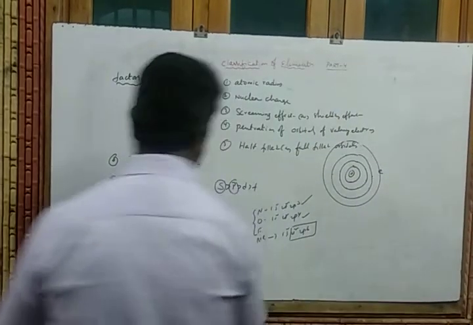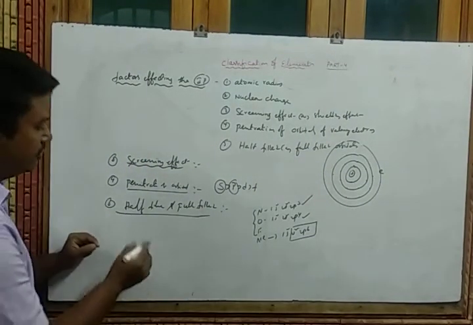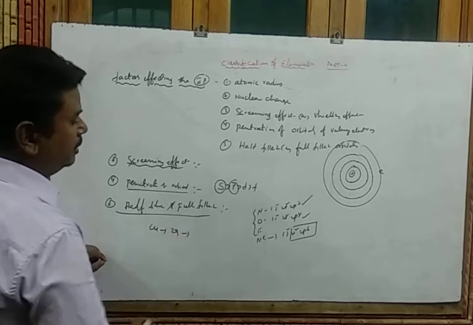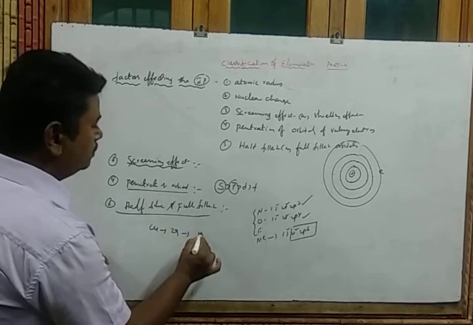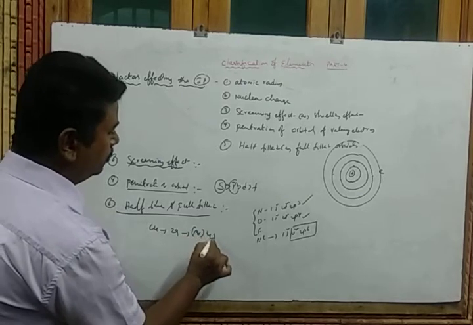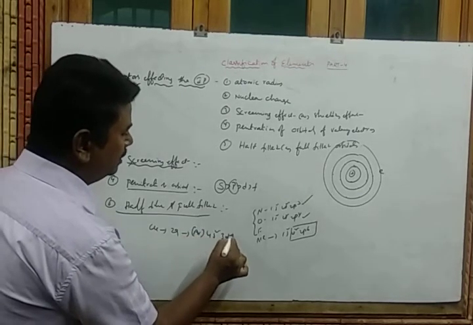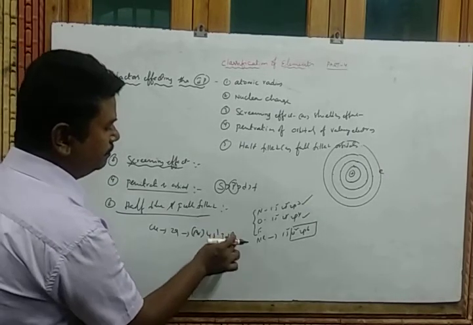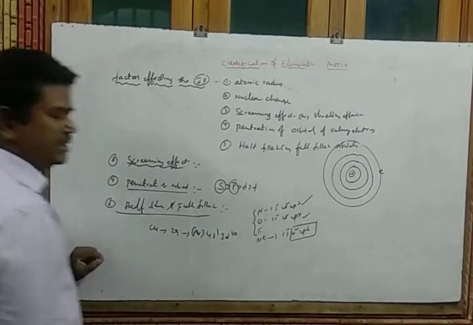Some more examples: while writing the electronic configuration of copper, atomic number 29, what are we writing? Argon 4s2 3d9, that is the original, but 4s1 3d10 is the correct one.